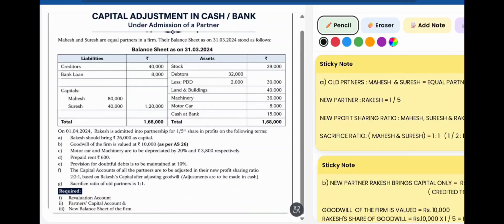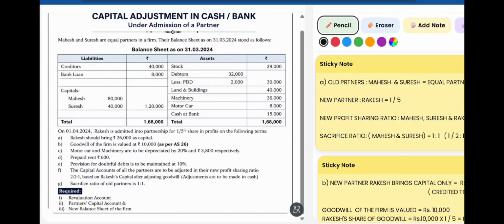So after deducting, it is 30,000 in the balance sheet. Next, we have land and buildings 40,000, machinery 36,000, motor car 8,000, and cash at bank is 15,000. So the total of the balance sheet is 1,68,000 on the liability side and on the asset side.